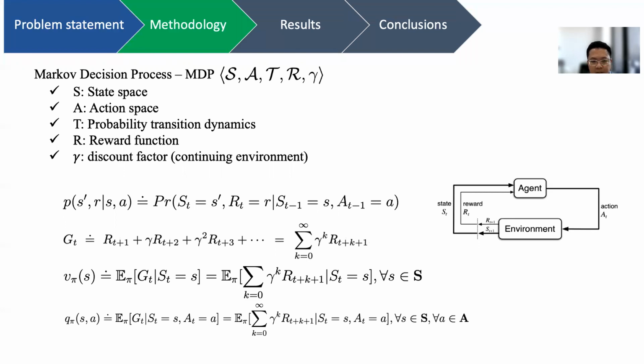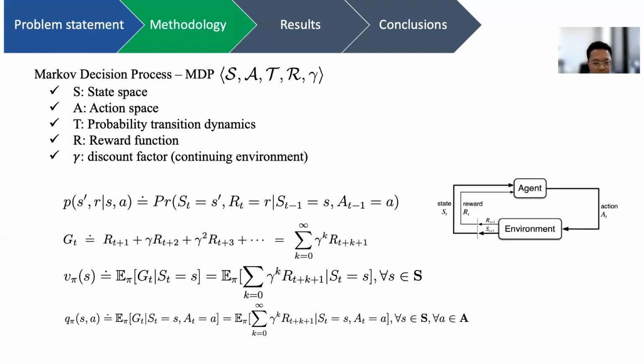A probability transition dynamics, which defines the probability distribution of the state given the agent taking certain actions in some states. The reward function is the mapping from the state to a real number scalar to define the kind of output the agent gets when interacting with the environment. And then finally, we have the discount factor representing how far ahead the agent takes into account the reward signal.